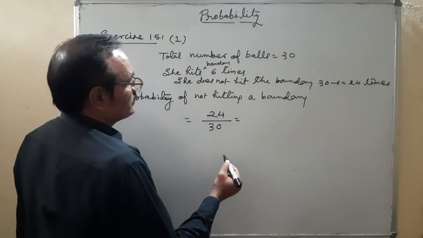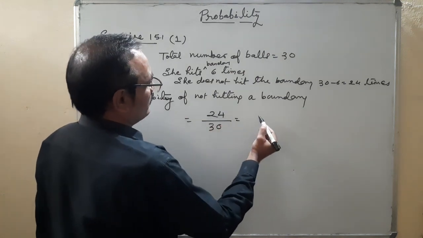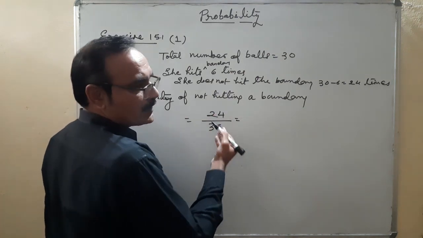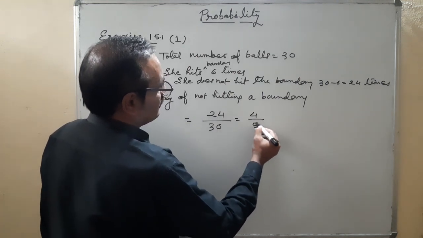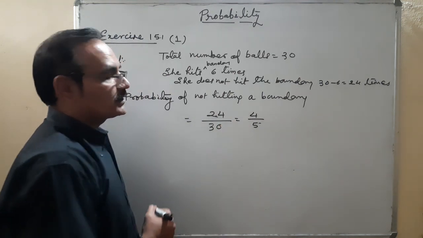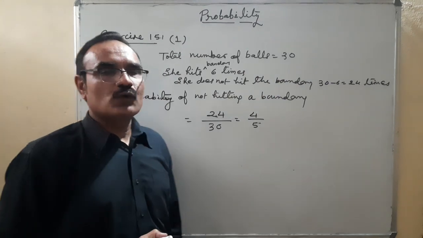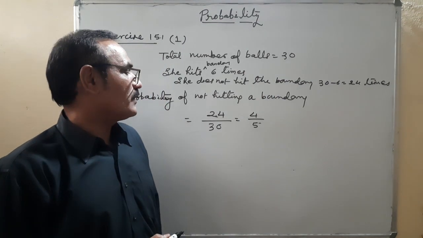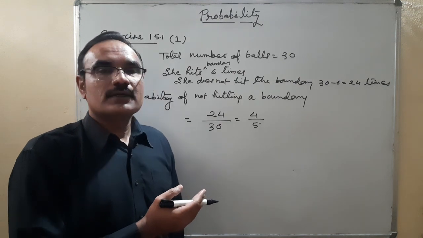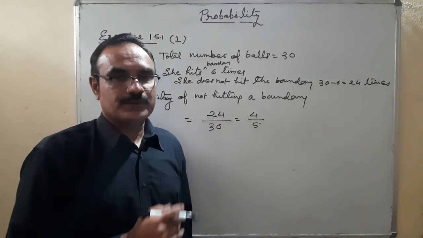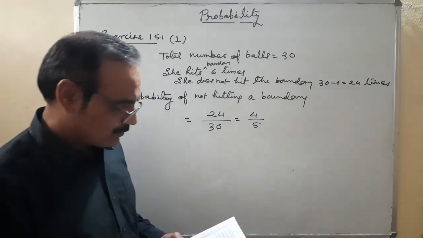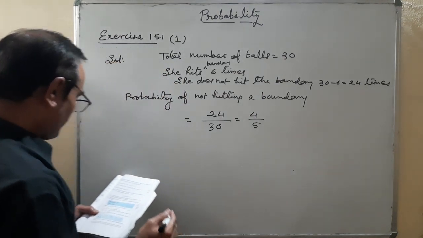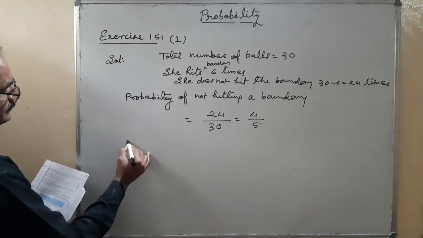Simply, we can divide by 6: 6 fours are 24, 6 fives are 30. So the probability is 4 upon 5. That means in every 5 balls, she is not hitting 4 times and is hitting only 1 time. So it is purely based on this formula. Question number 2.